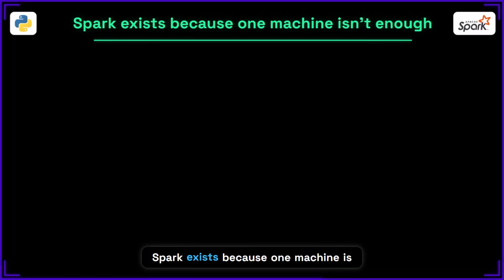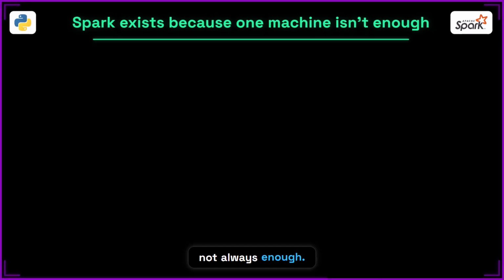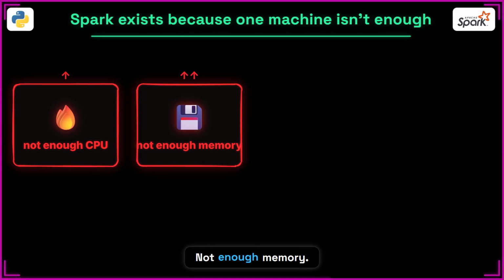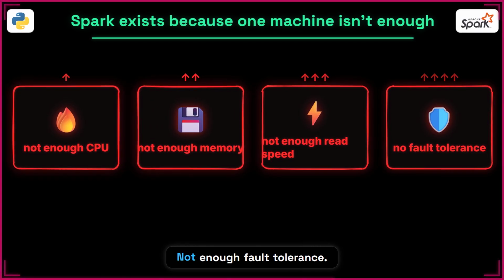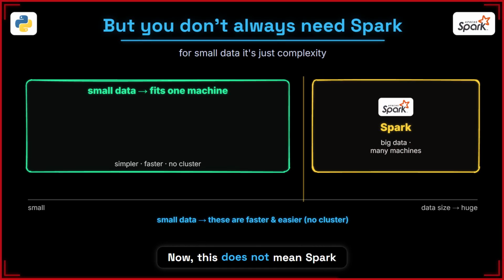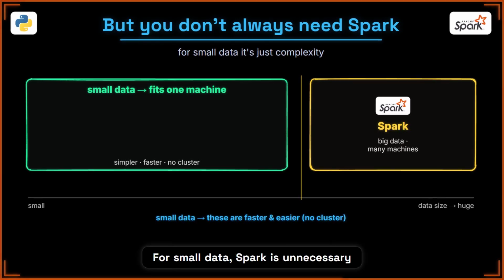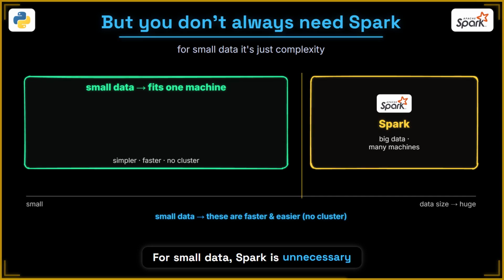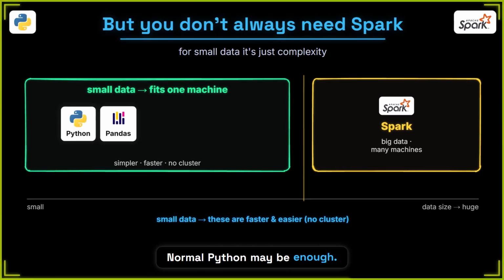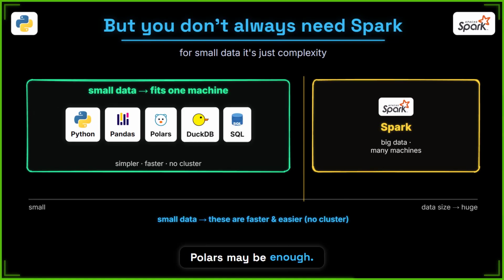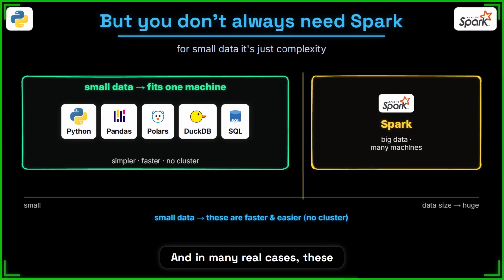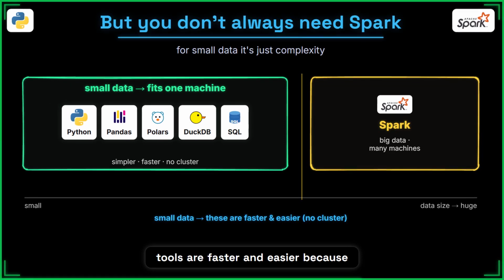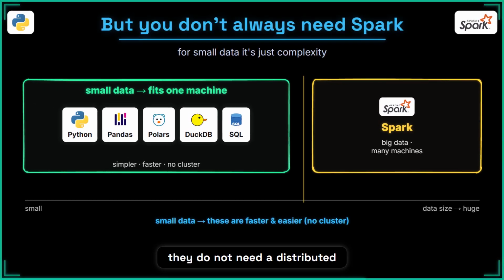And Spark exists because one machine is not always enough: not enough CPU, not enough memory, not enough read speed, not enough fault tolerance. Now, this does not mean Spark should be used everywhere. For small data, Spark adds unnecessary complexity. Normal Python may be enough, Pandas may be enough, Polars may be enough, or DuckDB may be enough. And to be honest, in many real cases, these tools are actually quite faster and easier, because they do not need a distributed cluster.